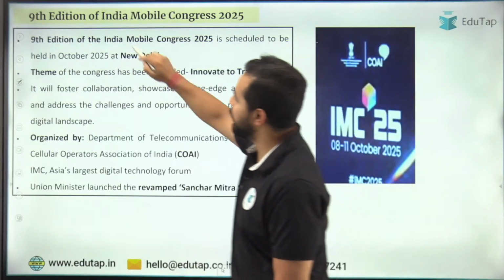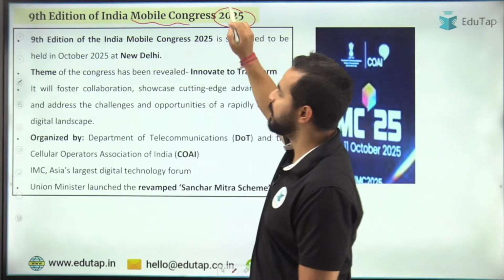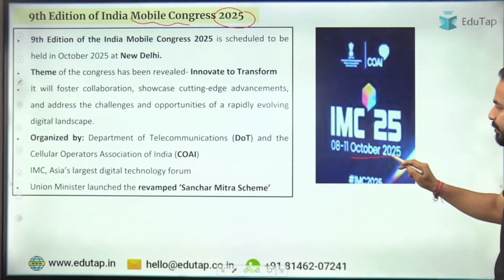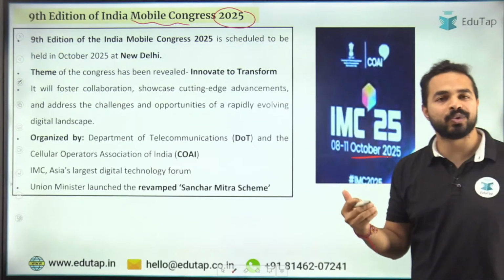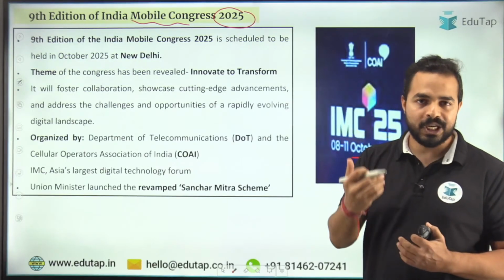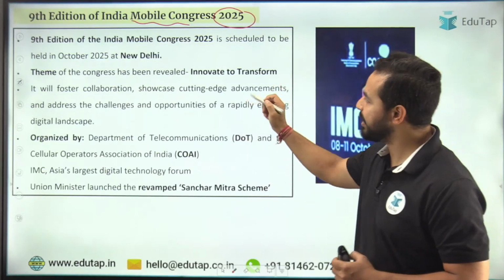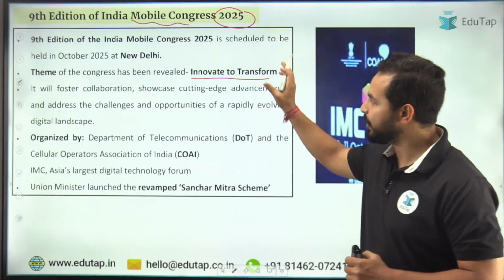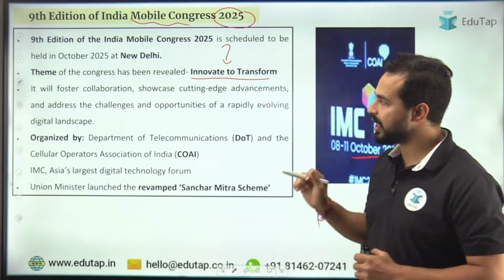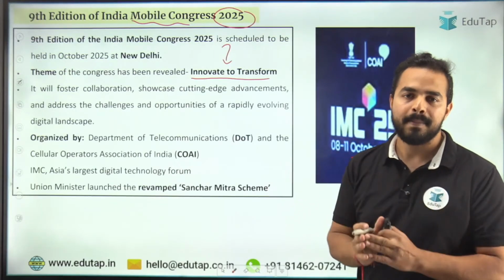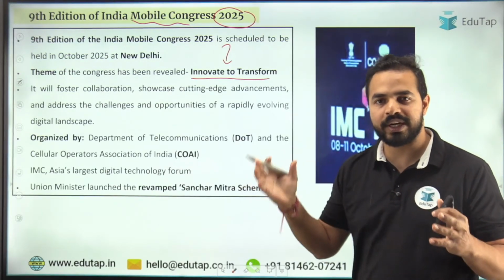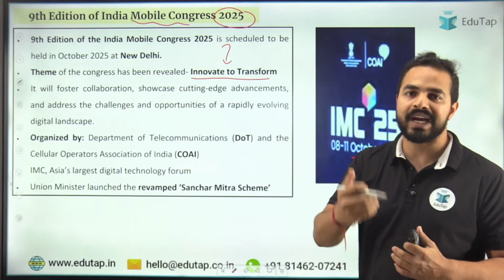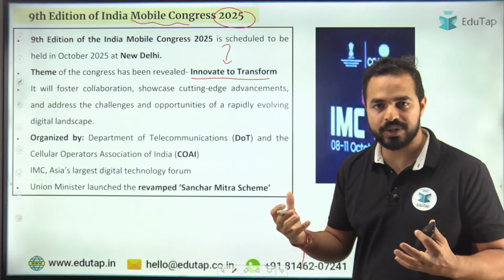That is the 9th edition of India Mobile Congress 2025. The 9th edition will be taking place in the month of October, right? But why exactly was it in the news right now? Because the theme of this event has been unveiled, and the theme is Innovate to Transform. This will be a one-stop platform in which all the stakeholders related to the telecom industry will sit together, see what challenges they are facing, and identify solutions to the same.